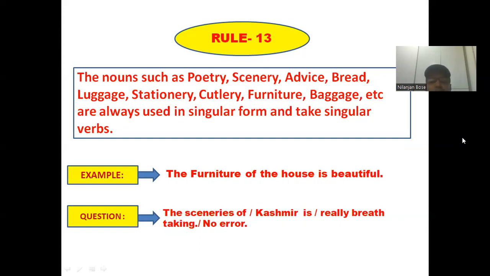Going through the example, you will come to know: the furniture of the house is beautiful. So if you are talking about the furniture, of course, it should be treated as the singular subject. Therefore, it is to be followed by singular verb. And in the example, you can clearly see that after the furniture of the house, is is written. The is definitely we use in case of singular. So this example is justifying the rule.